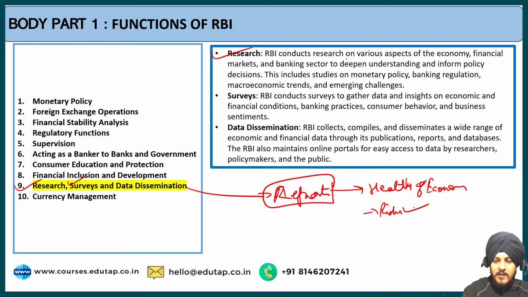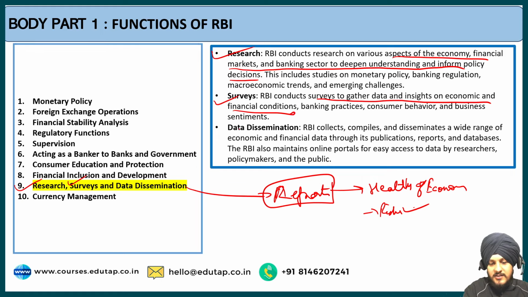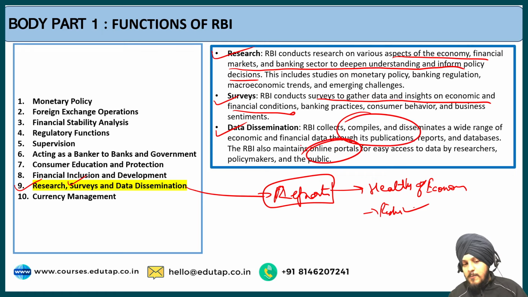So the research: RBI conducts research on the various aspects of the economy, financial markets, and banking sector, to deepen understanding and inform policy decisions. Then the surveys, to gather data insights on the economy and financial conditions. And then the data dissemination through online portals and the report publications that the RBI publishes.